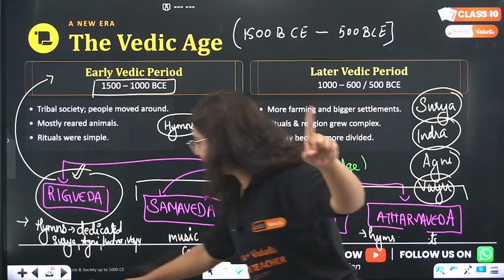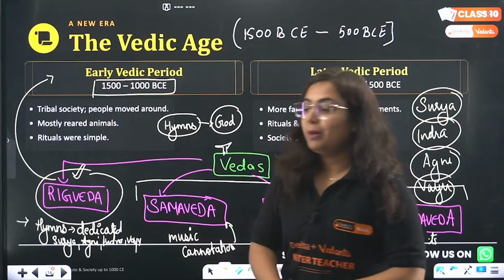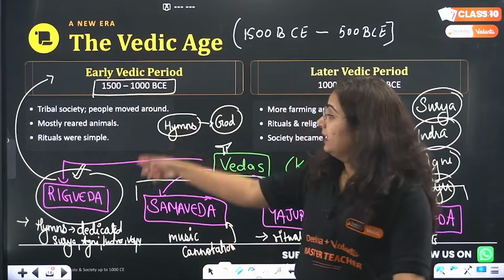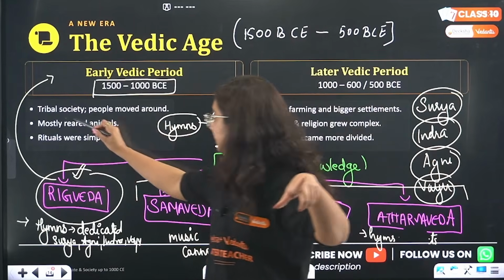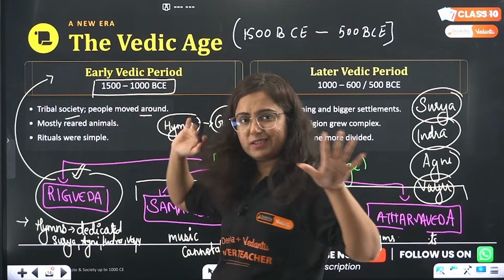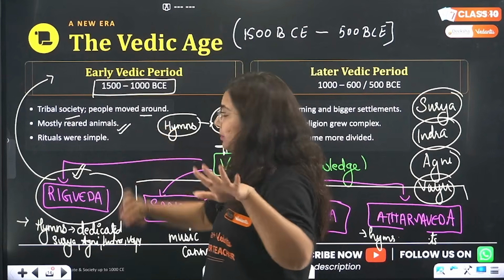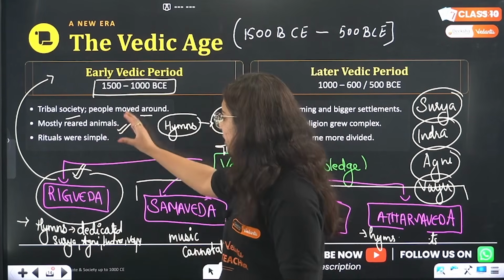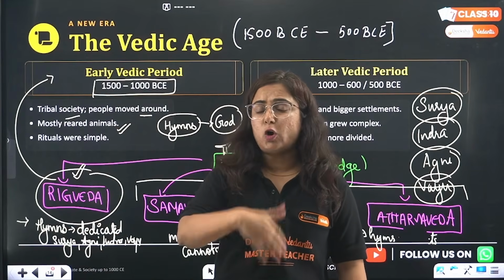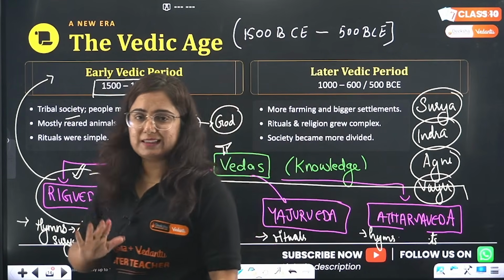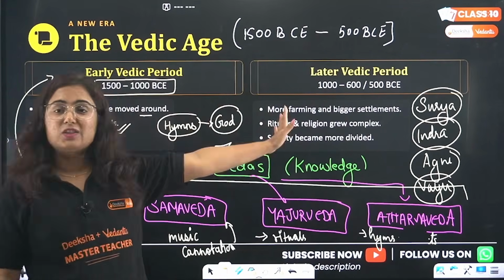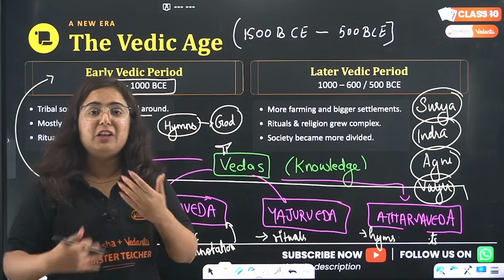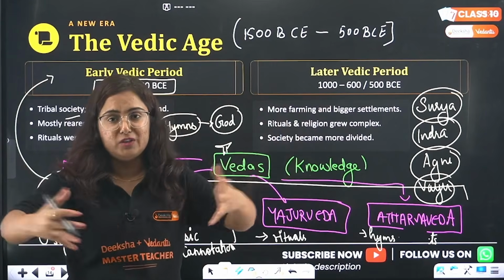So here we start, however we already started, but here we start in-depth knowledge about this chapter. Okay? In the early Vedic society, the people were tribal. Moreover, people moved around. We have seen that. People mostly reared animals, and the rituals were quite simple. Rituals were quite simple because only Rig Veda was written, and it talks about hymns and yajna, that's it. As the later Vedic society came, there were more settlements, bigger settlements, and everyone started fighting to make their settlements larger.